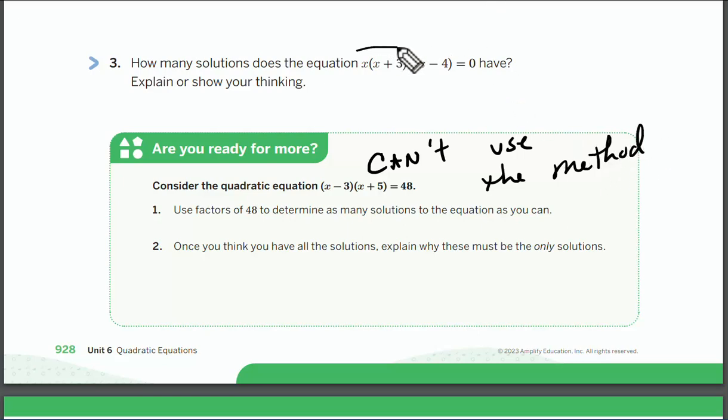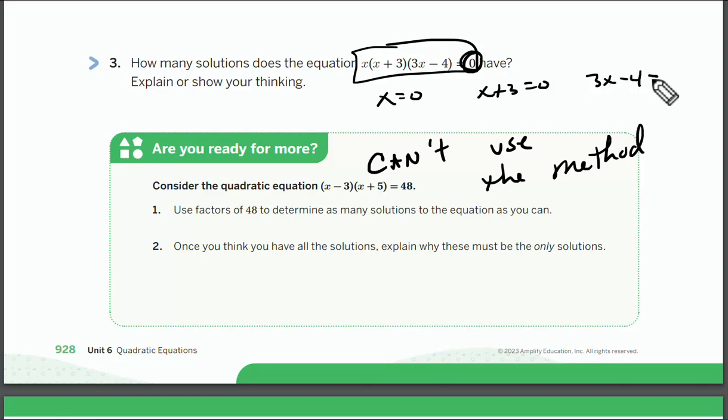Well, in this equation here, this was equal to 0, so I was able to split it: x equals 0, x plus 3 equals 0, 3x minus 4 equals 0. This is not a 0. This is 48. So right in here, I cannot use that splitting. I can't say x minus 3 is equal to 48, x plus 5 is equal to 48. I cannot do that because this is not a 0.